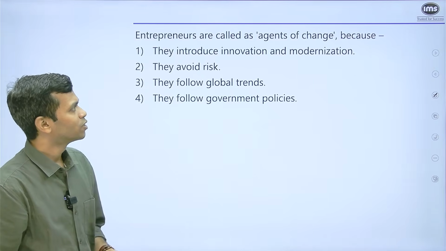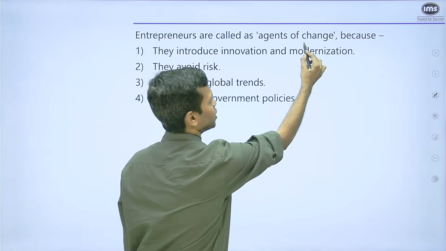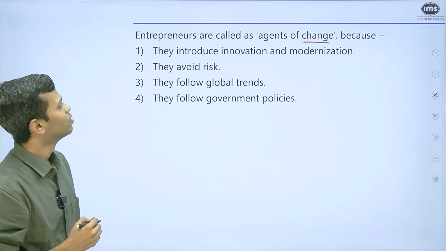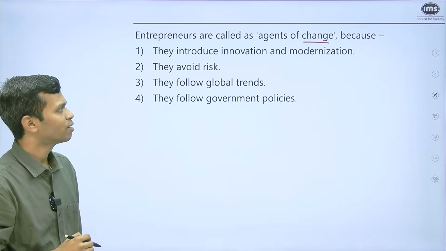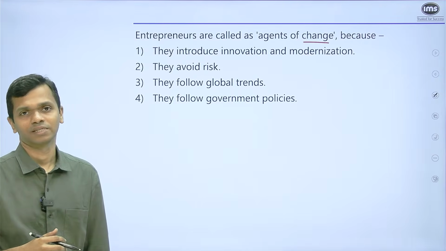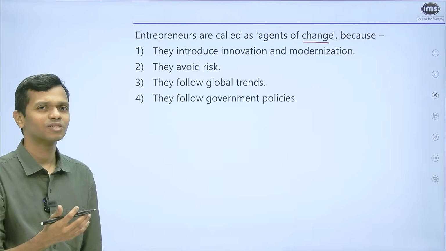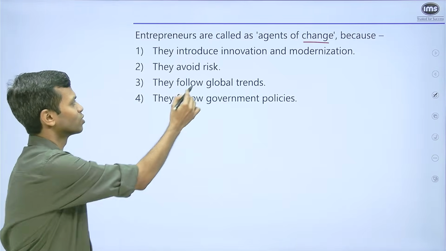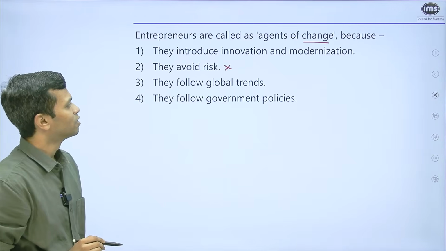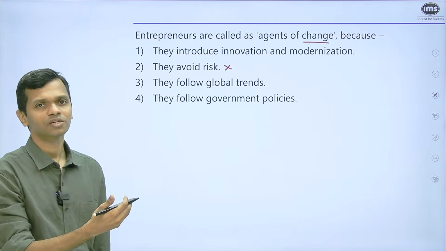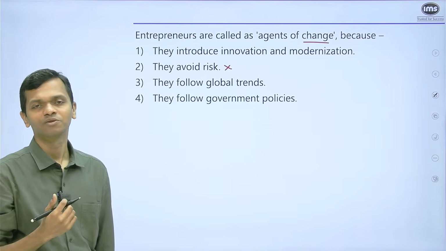Entrepreneurs are called agents of change because... change is the keyword here. They are called agents of change. Why? First, they introduce innovation and modernization. True. Second, they avoid risk. Now, if an entrepreneur is avoiding risk, will the person really be a solid entrepreneur? No. So this is not the answer. They follow global trends. Do you want to be somebody who always follows what others are doing, or maybe, let's say, what the Western world is doing?